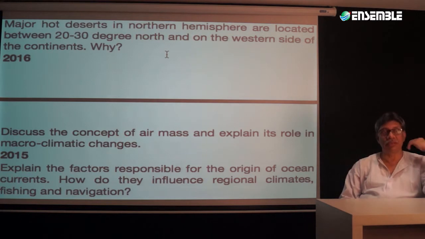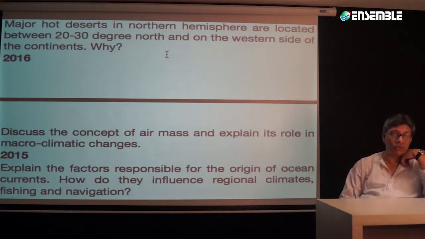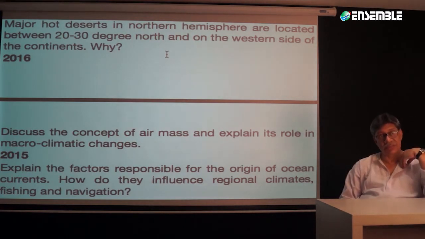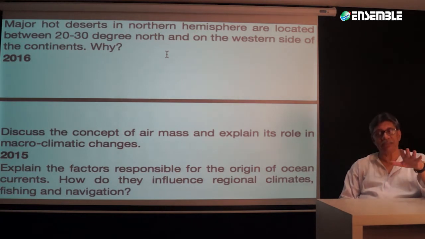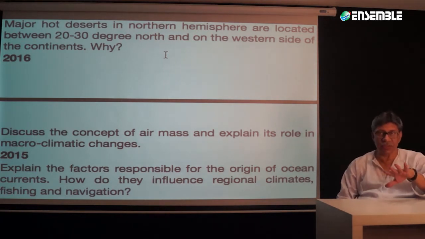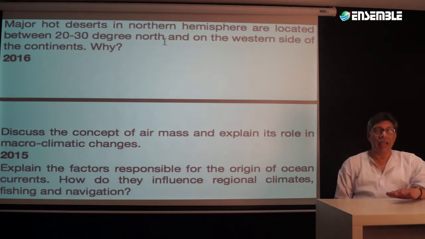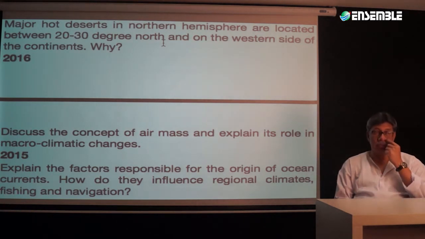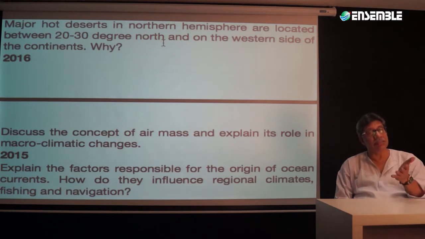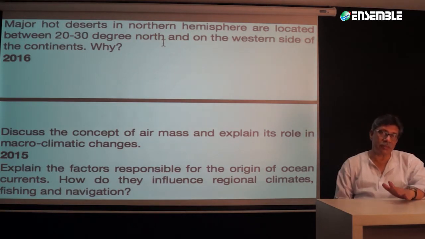Major hot deserts in the northern hemisphere are located between 20 to 30 degrees north and on the western side of the continents. Now, this topic is actually not associated with any principle. Had it been associated with principle, it would have been precipitation: discuss the theories for the formation of precipitation. That's not so. It is in an applied sense, and it is physical geography in the true sense of the term, because as part of studying the world's physical geography, this is something you require to study.